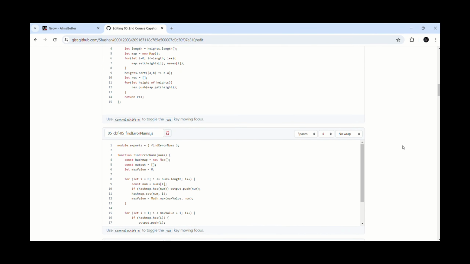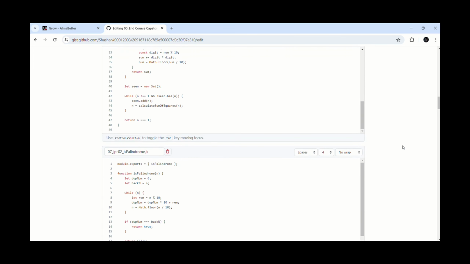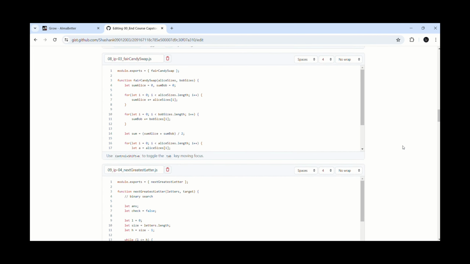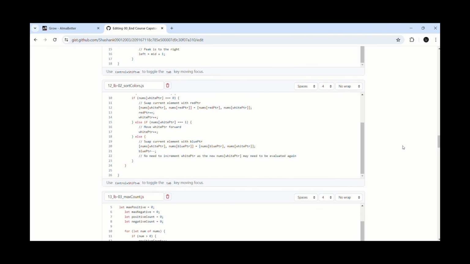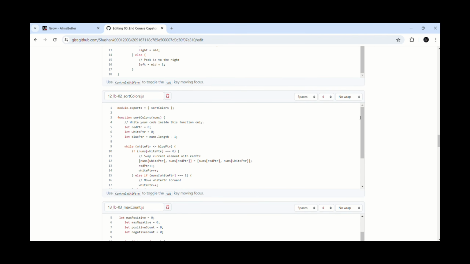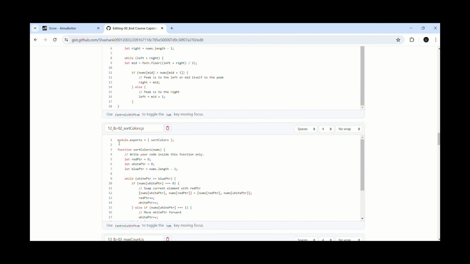We can utilize a three-pointer approach. In this, the first step is to initialize three pointers, red ptr, white ptr and blue ptr, representing the positions where the next red, white and blue element should be placed respectively. Then iterate through the array.